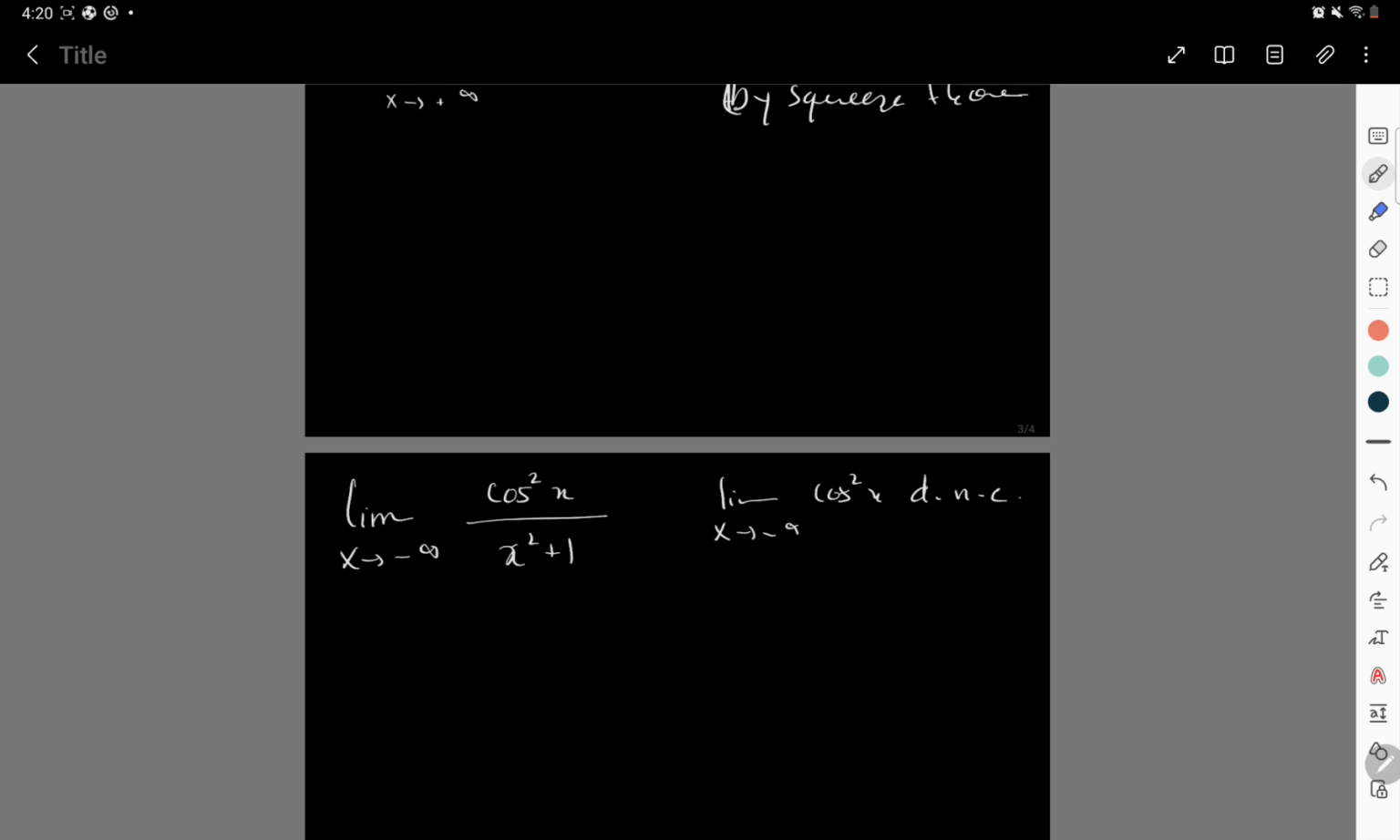Now let's pay attention to something: cos squared x is always between 0 and 1. Why is that? Because first of all, cos squared is the square of a number, so it's always non-negative. And we know that cosine is between 1 and minus 1. So cos squared is between 0 and 1. Now x squared plus 1 is also positive for any x.